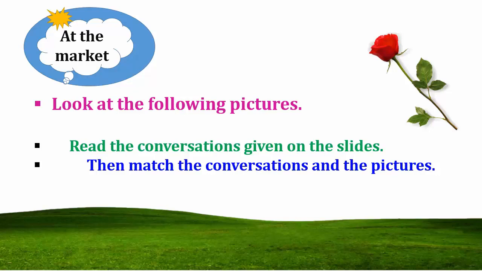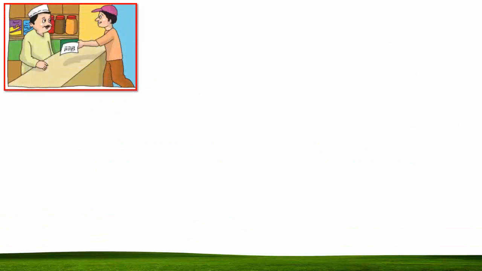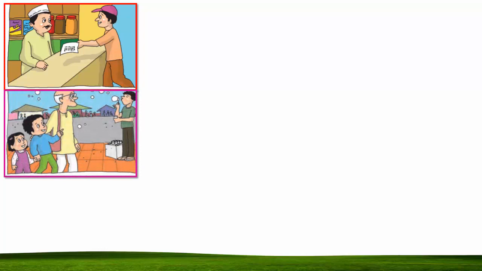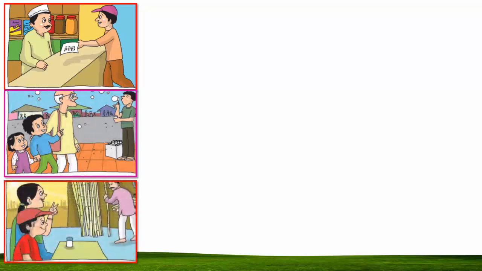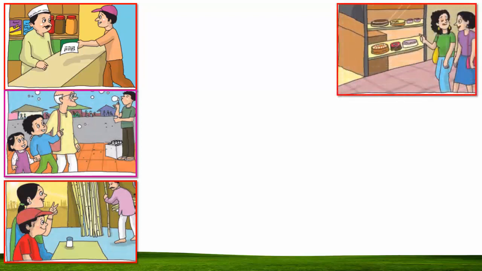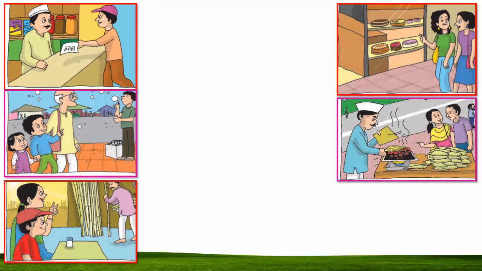We have to match the conversation with the picture. So this is a picture. There is a shopkeeper. There is a man. Yes, he has a list. Then there is an old ajoba. There is a boy, a girl. And there is also the man with sugarcane. There are two girls and there is a box of cake. Oh, there is a man who is roasting the corns.